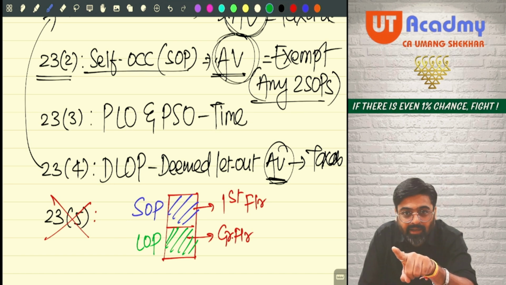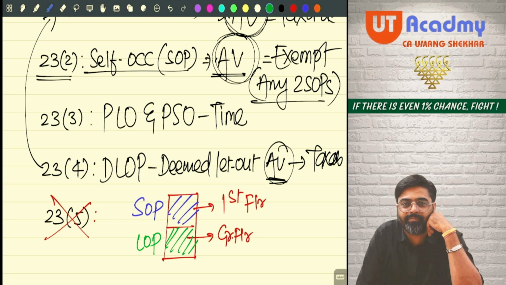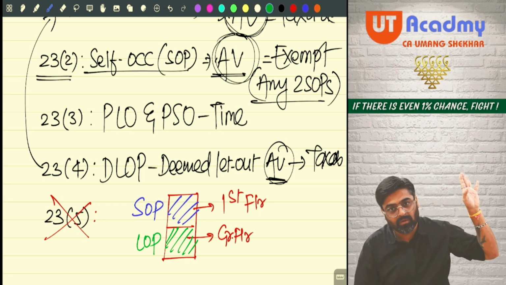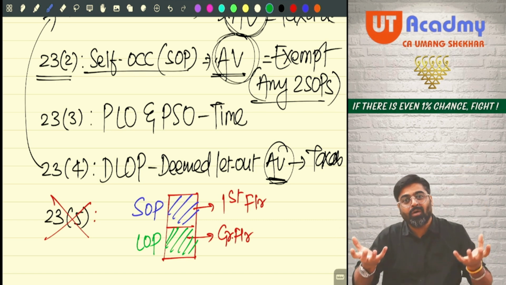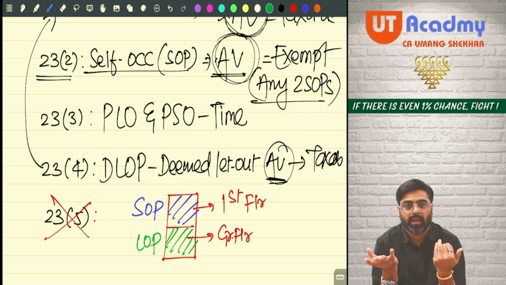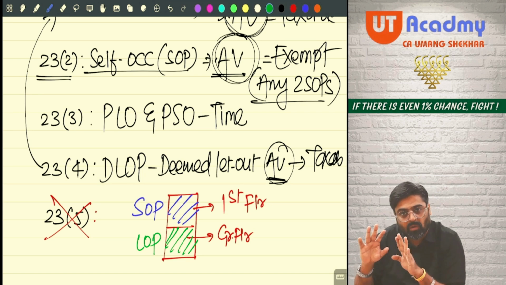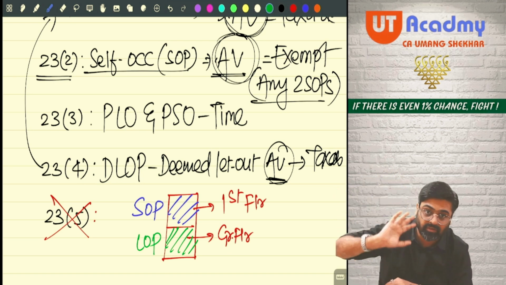This is partly let out, partly self-occupied based on area. Based on what? Area. How to determine the annual value of this entire property? Entire property, one annual value, exempt? Entire property, one annual value, taxable? No! Divide the property into two parts. Both the parts will be treated as separate property. The part which was let out, only the annual value of this part will be taxable, as if that part is a let out property.